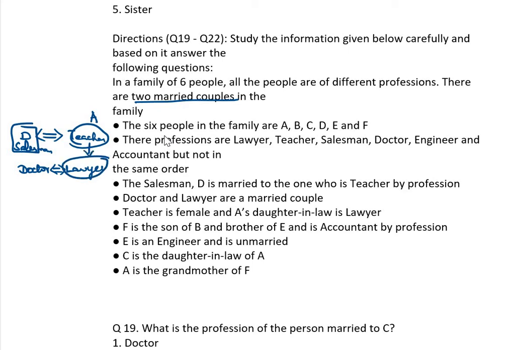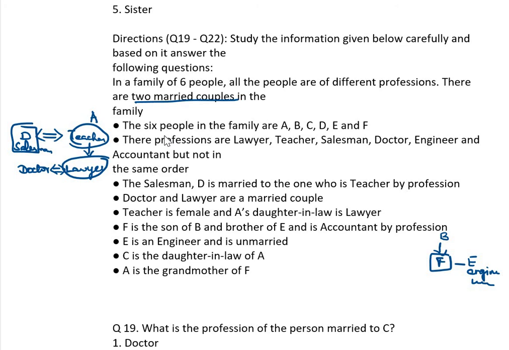And next generation. F is the son of B and brother of E. So separately we have written it here, F is a son of B, and then we will match it here later. Brother of E. E is an engineer and unmarried. Okay. C is the daughter-in-law of A.